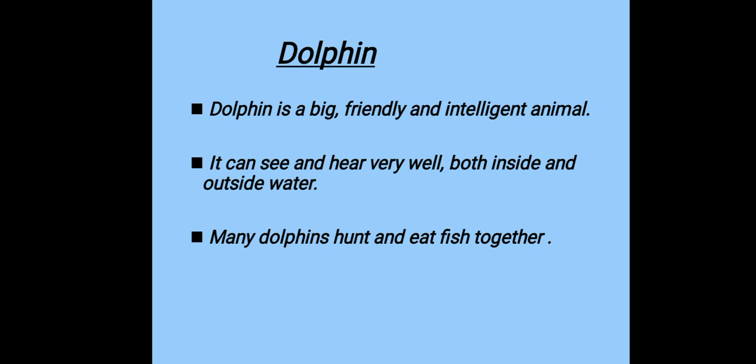It can see and hear very well, both inside and outside water. See, dolphin can clearly hear everything inside and outside water, like other animals, other creatures of water only hear what is happening inside, but dolphin hears both inside and outside. Therefore we can see many dolphin shows, where the master guides dolphins, and dolphins do in the same way. Why can dolphin do the things told by that master? Because dolphin can hear inside and outside the water.